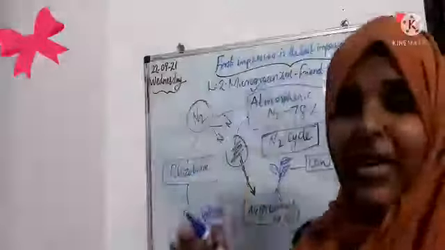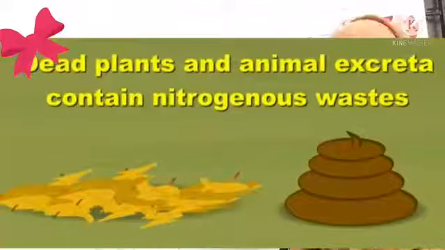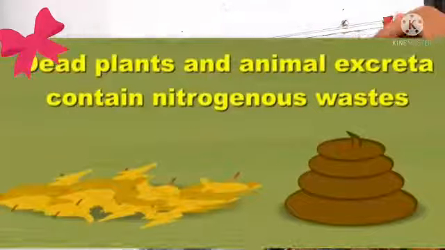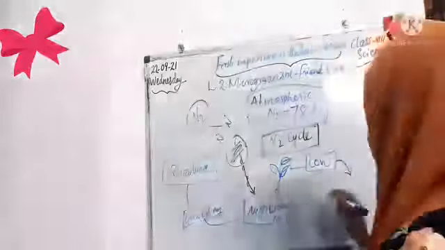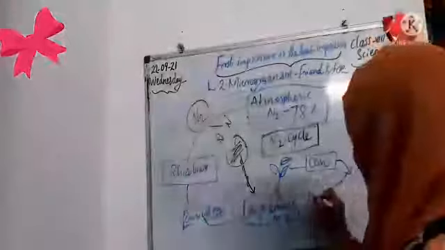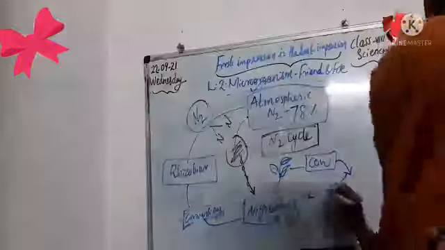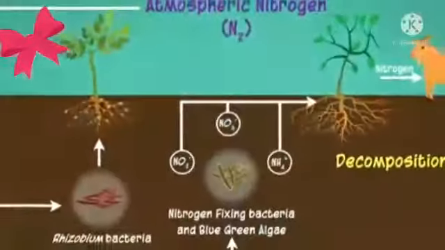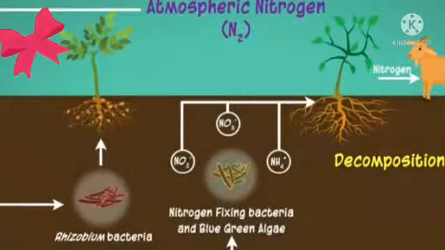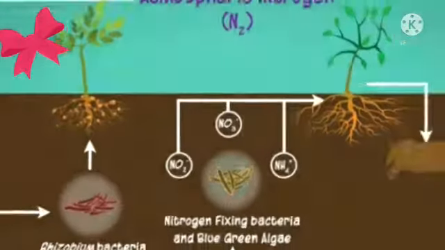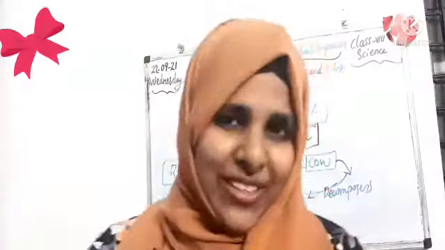After that, when the plants or animals die, or when they undergo excretion, those nitrogenous compounds again reach the soil. Why? Yes, of course, because decomposers are there, and decomposition is happening. Who are the decomposers, students? Microorganisms.